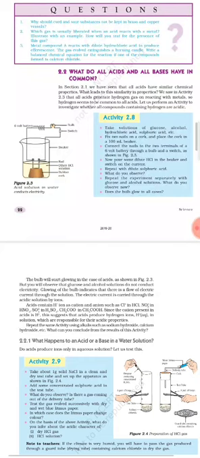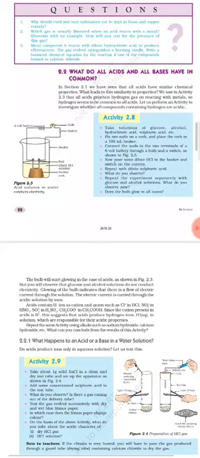Alkalis are those bases which are soluble in water. So all bases are not soluble in water. There are some bases which are soluble in water, for example NaOH and KOH, that means sodium hydroxide and potassium hydroxide.